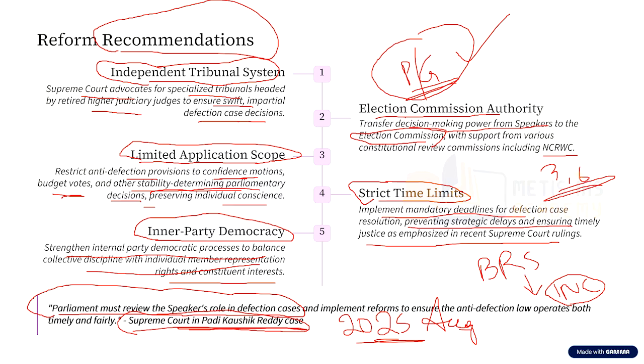Either a specific timeline has to be given, or the Speaker's role has to be made impartial and neutral, or this authority has to be taken from the hands of the Speaker and given to either the President or Governor, or at least to the Election Commission of India. So this is a very recent verdict with respect to the anti-defection law, and this verdict was given by the Supreme Court of India. So this is about the anti-defection law, its provisions, its challenges, and the reform measures that have been suggested.